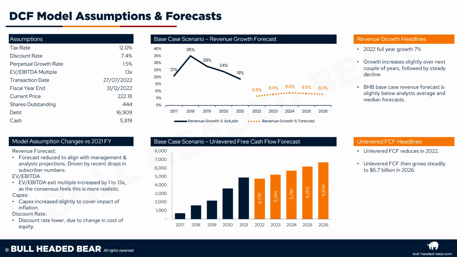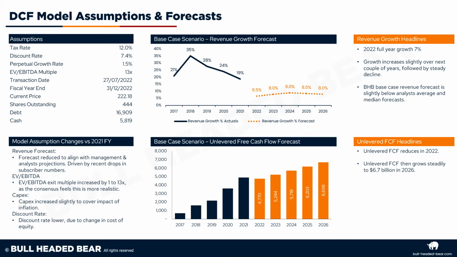The changes to these assumptions from the last model: we've got revenue forecast is lower based on the management and analyst projections from the quarter 2 earnings. EV to EBITDA exit multiples increased by 1 to 13. CapEx has increased slightly to cover costs of inflation, and the discount rate is lower due to the WACC calculation and the change in cost of equity.